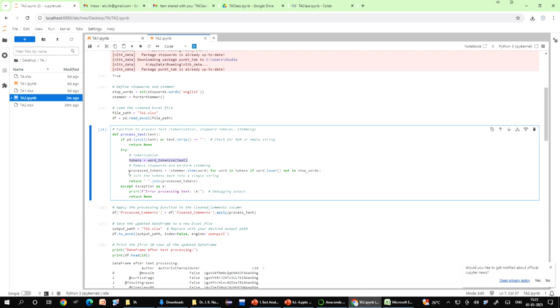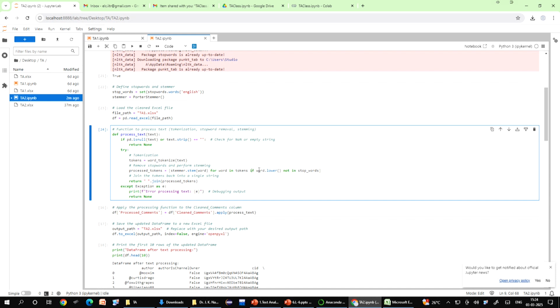Then we go for removing the stop words. Stop words are, as I have said, the common words like the, is, and, in, to, a, an, of. They do not add any meaning to the sentence. So, the function creates a new list that keeps only the important words, and all those stop words will be removed.